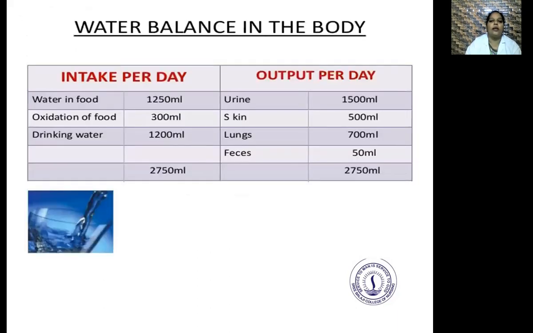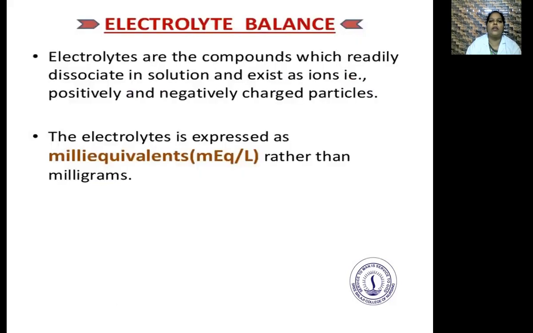Water balance in the body. Intake per day and output per day. Water in food is 1250 ml. Oxidation of food is 300 ml and drinking water is 1200 ml. So the total water intake is 2750 ml. Output per day. The urine output in one day is 1500 ml. The skin is 500 ml and for lungs is 700 ml. For feces is 50 ml. So the total output per day is 2750 ml.